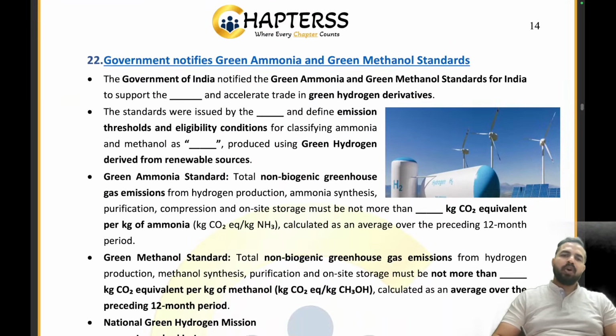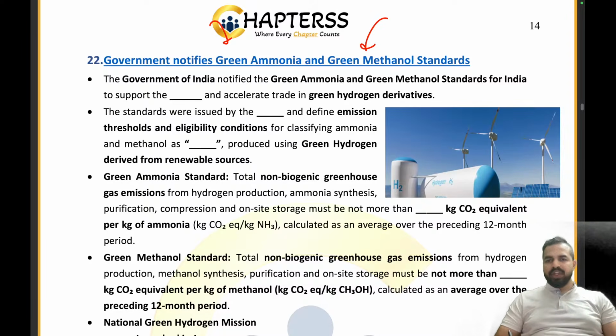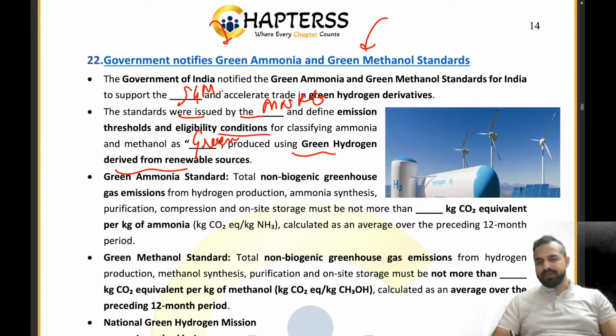Now moving ahead, the government notifies green ammonia and green methanol standards. So it is basically supporting the green hydrogen mission, right? The standards were issued by the Ministry of New and Renewable Energy and define emission thresholds and eligibility conditions for classifying ammonia and methanol as green, produced using green hydrogen derived from renewable sources.